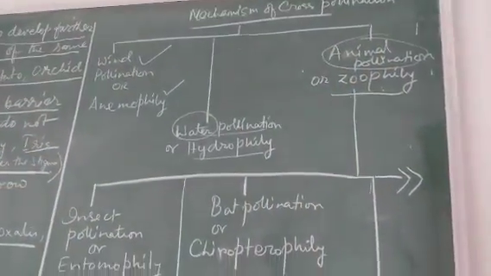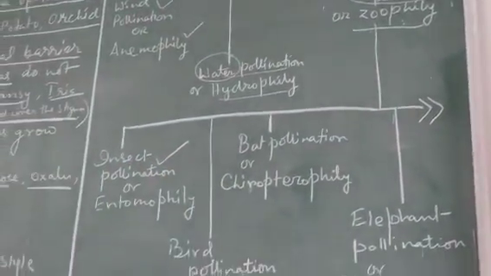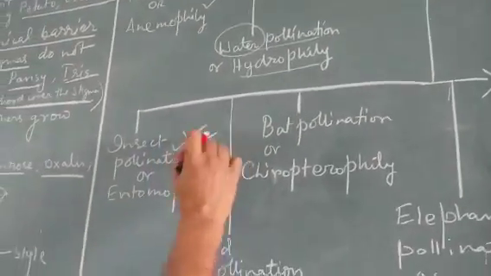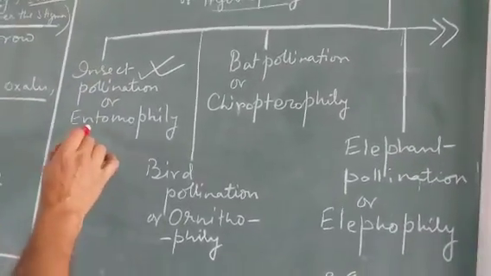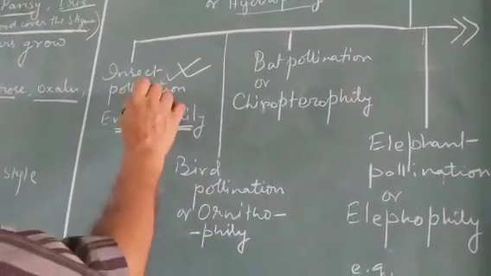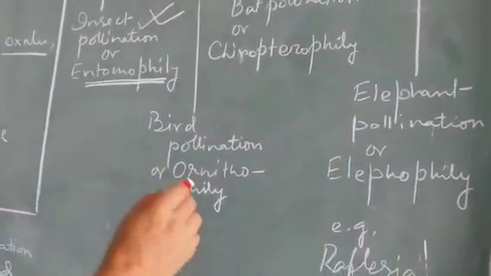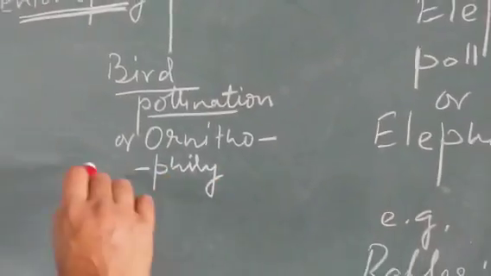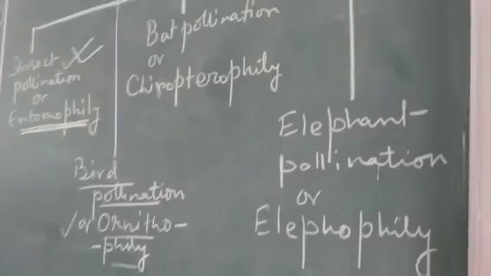Zoophily is of a number of types. The best known type is insect pollination, that means pollination by insects. This is the process found in nature the most. Most of the plants are entomophilous, and entomophily is maximum in number. There may also be pollination by birds, bird pollination. The technical term is ornithophily, where birds perform the pollination.